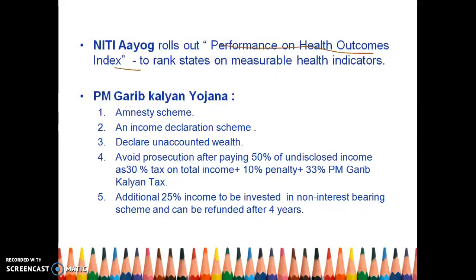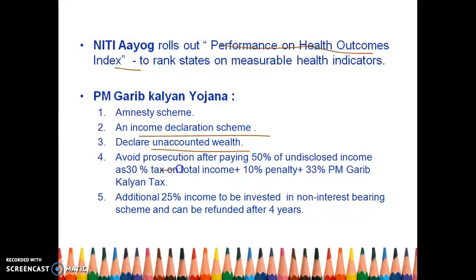A social indicator is a health indicator of states, and it provides health security. Then we have PM Pradhan Mantri Garib Kalyan Yojana. It is an amnesty scheme. Amnesty means we are forgiving the black money holders. This is an income declaration scheme for unaccounted wealth. You have to declare unaccounted wealth if you have any, and avoid prosecution.